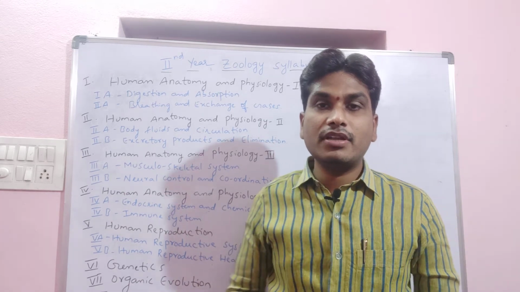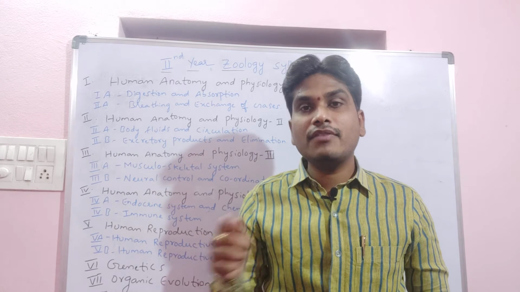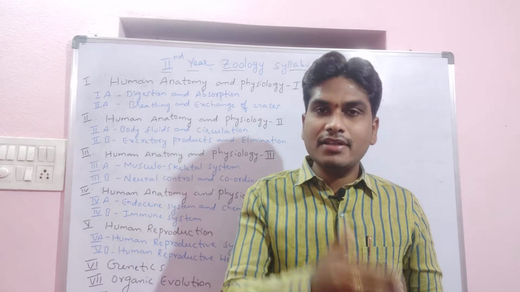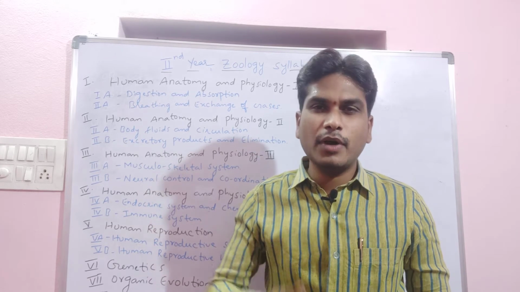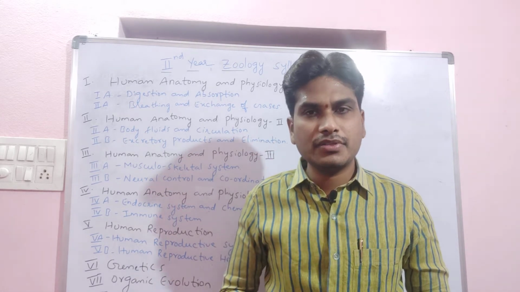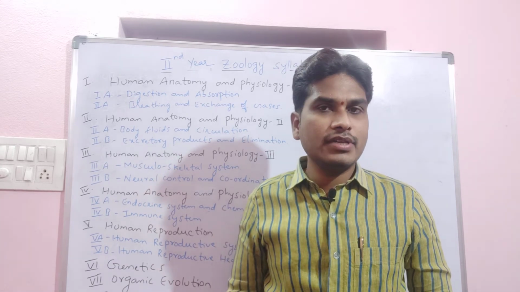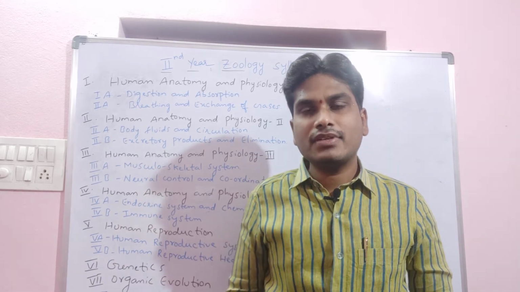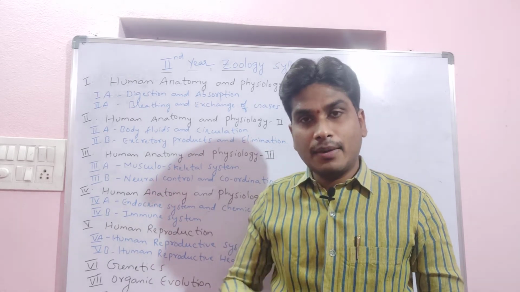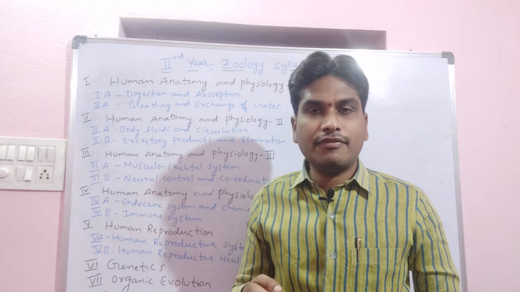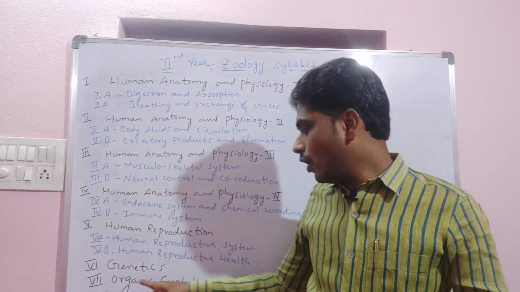We are going to discuss the different theories of organic evolution, the Urey-Miller experiment, and the evidences related to the formation of life, that is, biological evidences. We will study Darwinism and Lamarckism, the different types of selection, the mutation theory, genetic load, and genetic drift. All these things we are going to study in basic organic evolution.